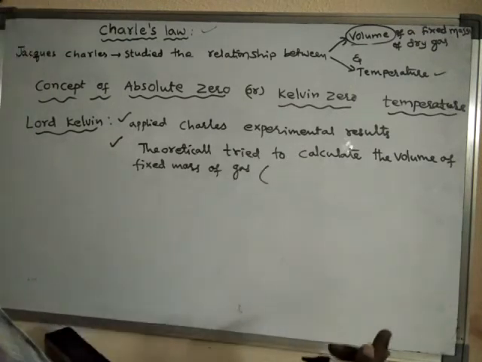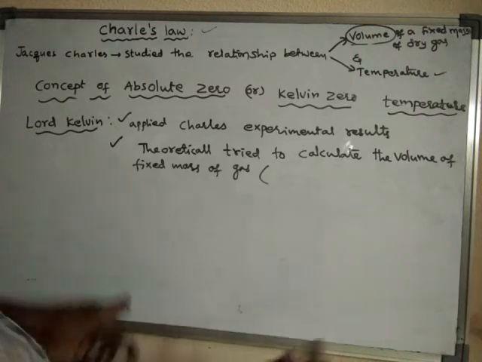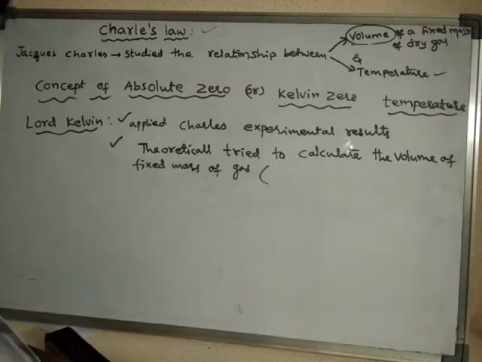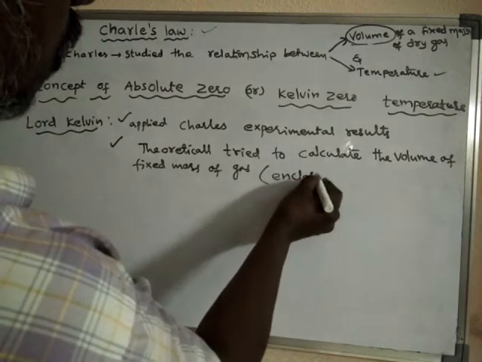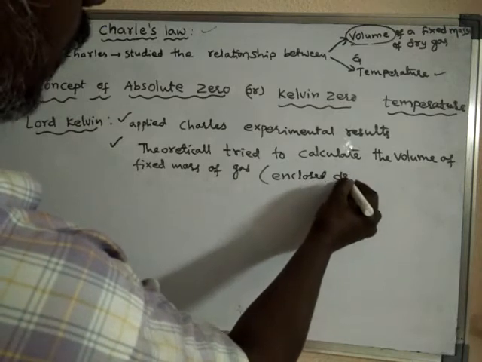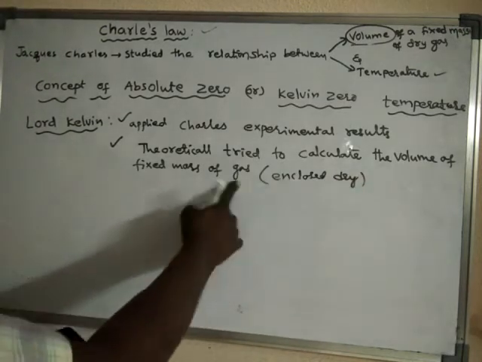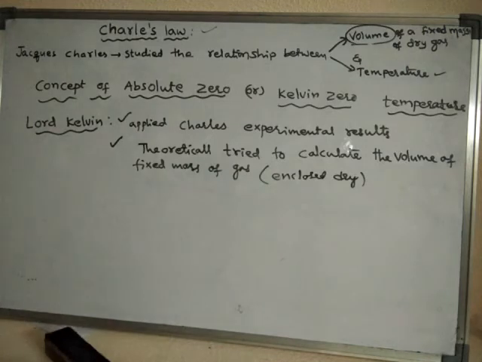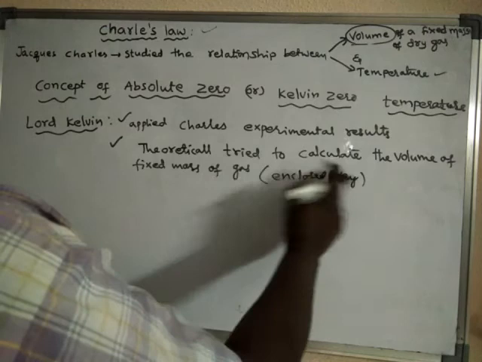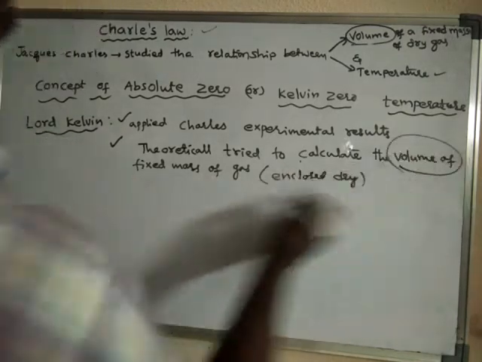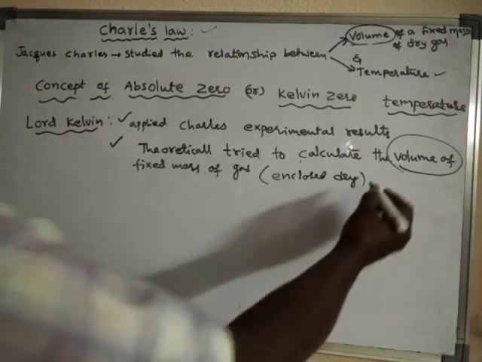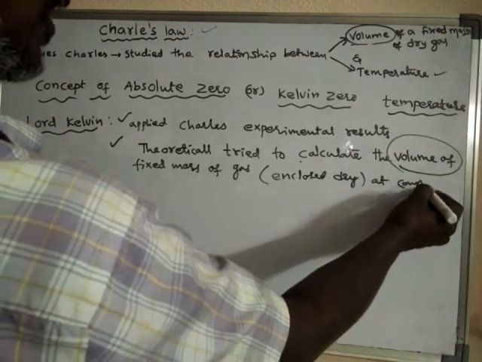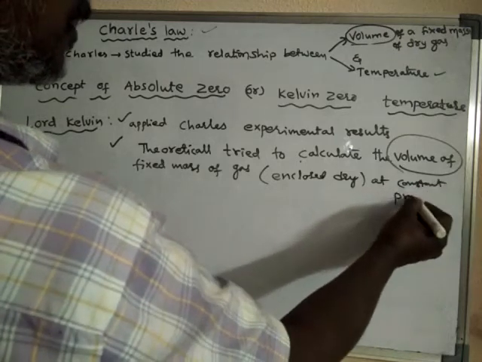If gas is poured into a vessel, it is said to be enclosed. He tried to calculate the volume of a fixed mass of gas at constant pressure.